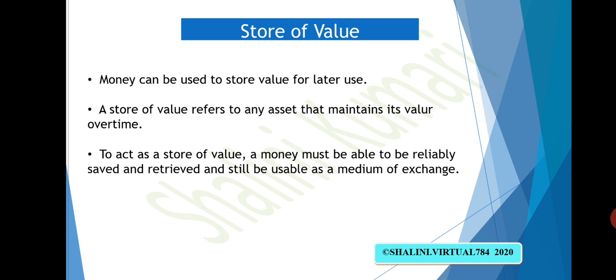It is readily acceptable as a medium of exchange throughout the world. So that is why money is acting as a store of value. It is working as a bridge between the present and future value of our wealth.